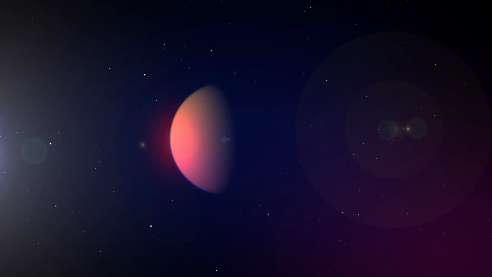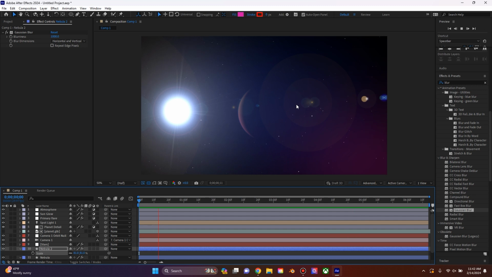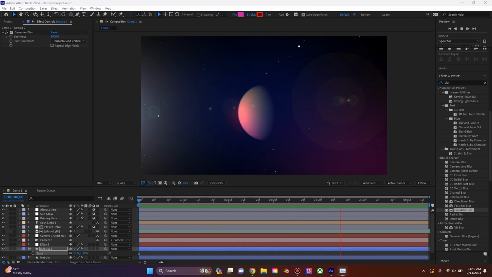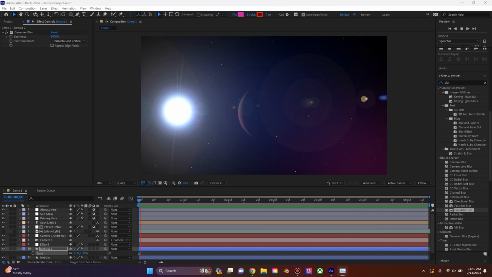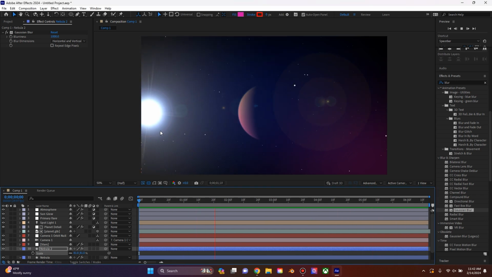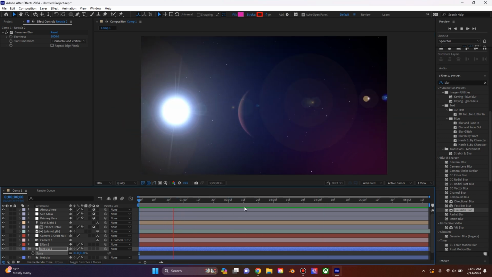It's a little bit of a taxing animation on your system if you don't have a lot of RAM. If I go ahead and look at my usage right now, just sitting here playing this animation, and of course After Effects is a pretty power-hungry program, I am currently using 37.8 gigabytes just for After Effects alone, and that's out of the 64 that I have installed on this system.